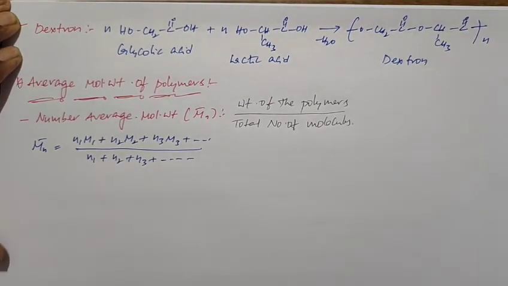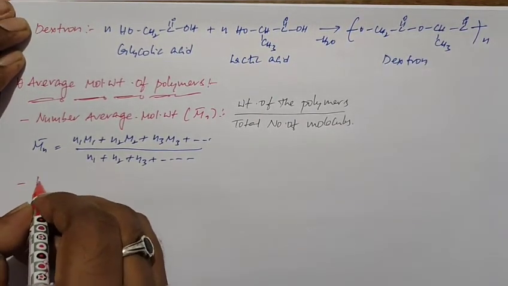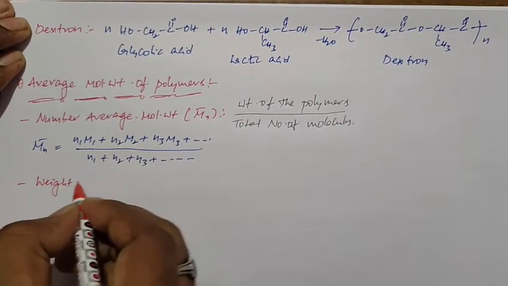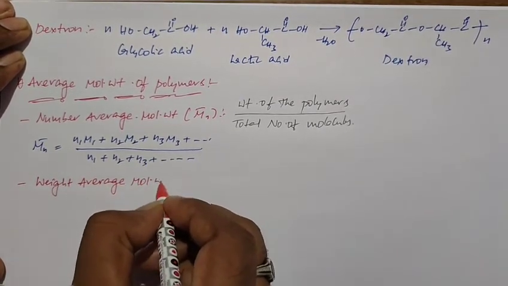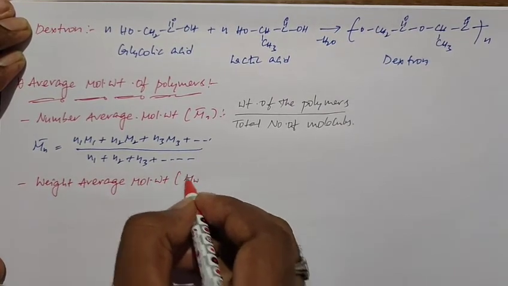And the second one is weight average molecular weight. It can be written as Mw bar.